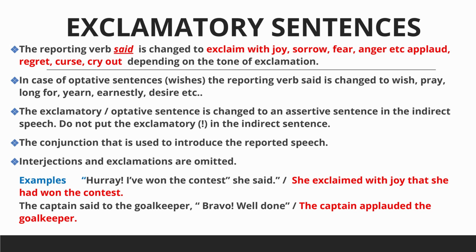Let's try to understand with an example. First one, "Hooray, I have won the contest," she said. In indirect speech, she exclaimed with joy that she had won the contest. Second example, the captain said to the goalkeeper, "Bravo, well done." In indirect, the captain applauded the goalkeeper. So here in indirect speech, the exclamatory phrase or word, that is the interjection, is replaced by exclaimed with joy or the words sorrow, regret, surprise, contempt as per the situation or tone. And the connective that has to be supplied in the indirect speech.